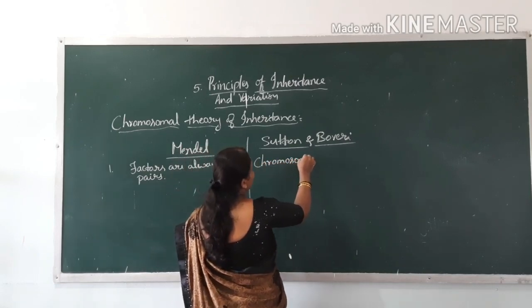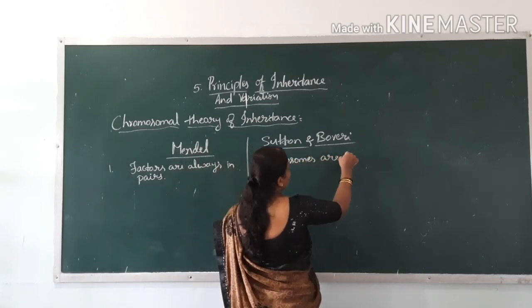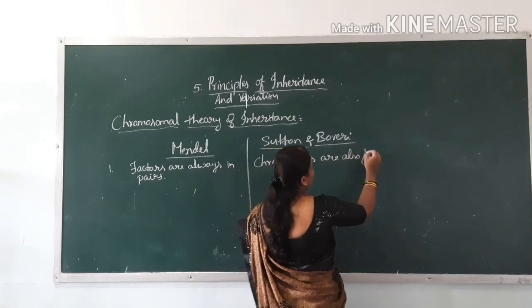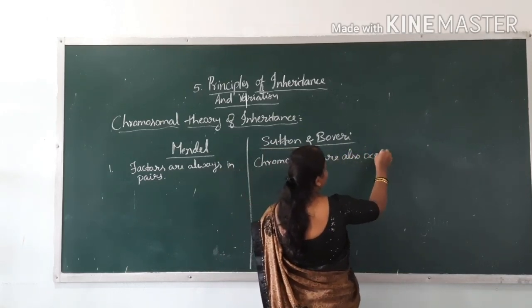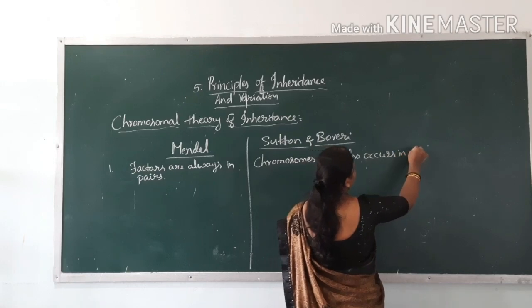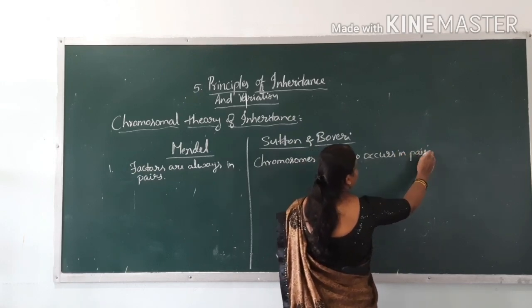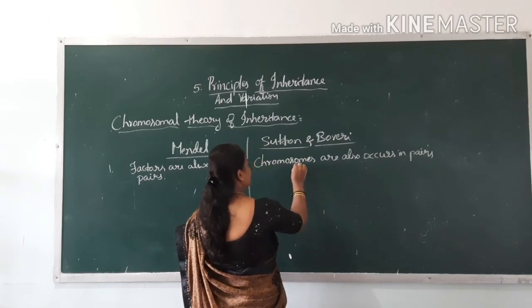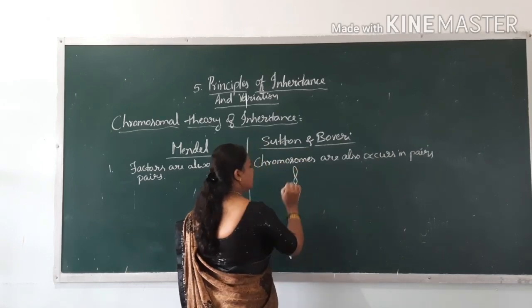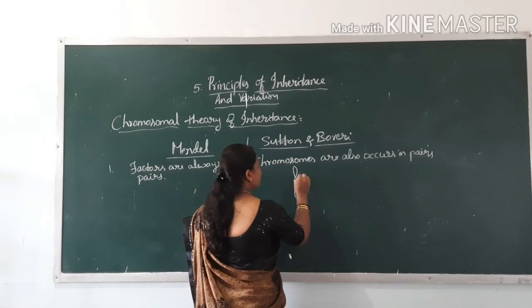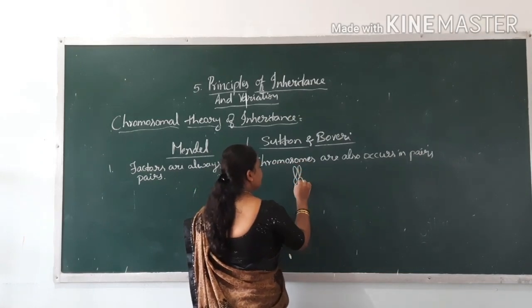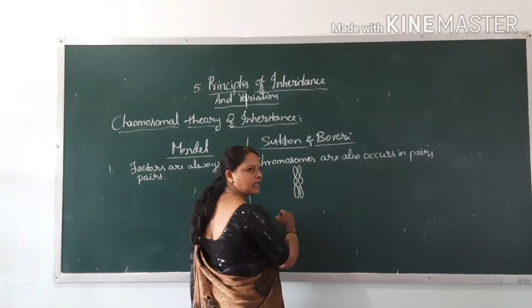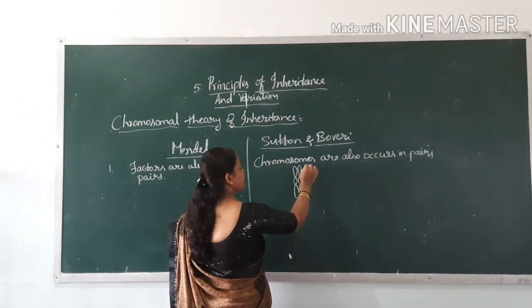This is one chromosome, and this is the other. They always occur in pairs.